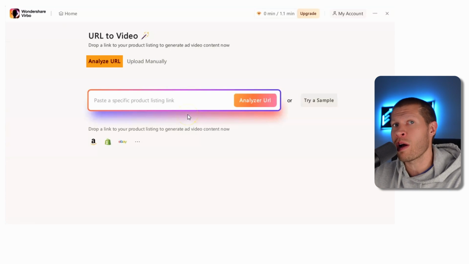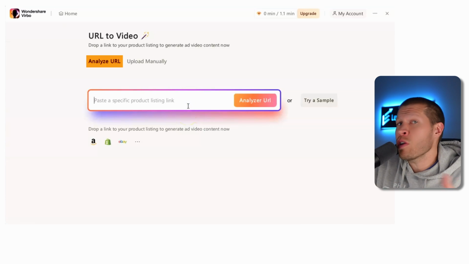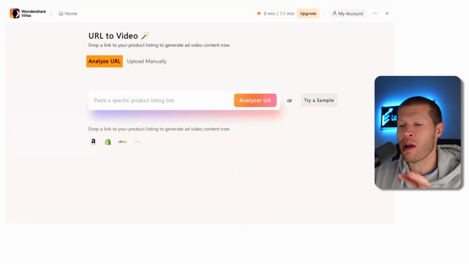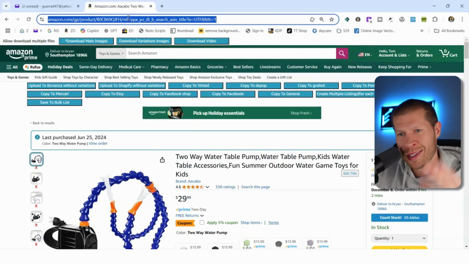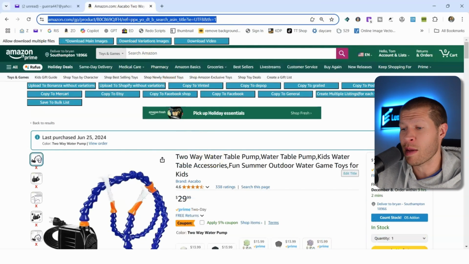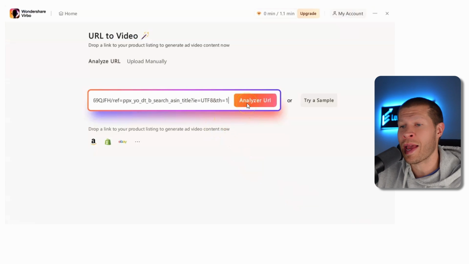Or it has the URL to Video Maker as well. And all you need to do here is just put the URL of a product, which again is mind-blowing in here. So if we go back, the one that I always use as an example here is this water table pump. I use it in all those videos. So just to give you a consistent example, let's take the water table pump. We will paste it in there and just hit analyze URL.